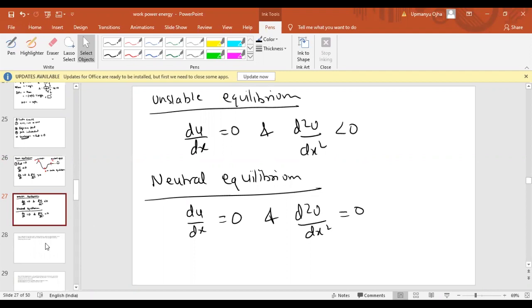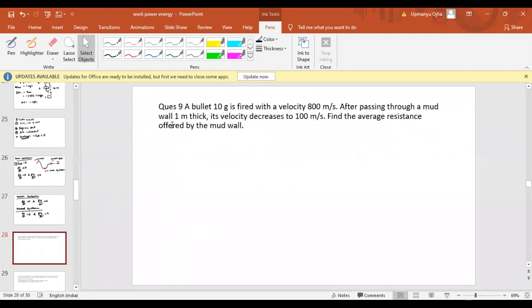Now let us do some problems for this. Okay. The first problem is that a bullet of mass 10 gram is fired with a velocity of 800 meter per second. After passing through a mud wall of thickness 1 meter, the velocity decreases by 100 meter per second. Find the average resistance offered by the mud wall.